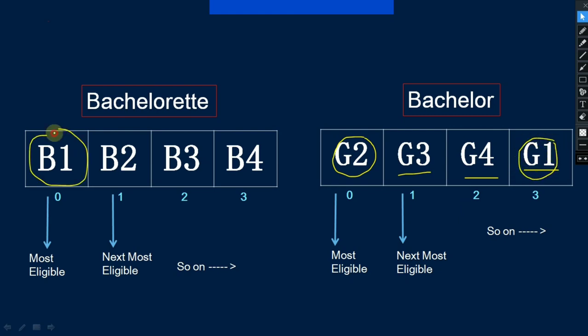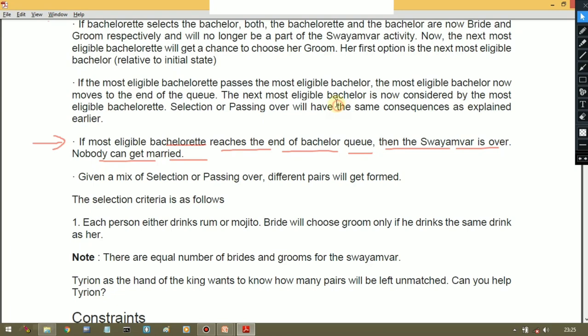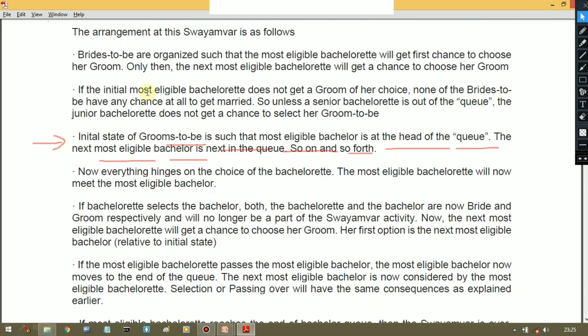Got it? Now B1 will consider G2 as the most eligible bachelor. If he is according to her choice, they both will get married. Otherwise, B1 will pass G2 also. So G2 will also go to the end of the queue. Now G3 will be considered as the most eligible bachelor, and so on. If the most eligible bachelorette reaches the end of the bachelor queue, then the swamper is over and nobody can get married. So if you remember the first point, let me show that point which I explained earlier.